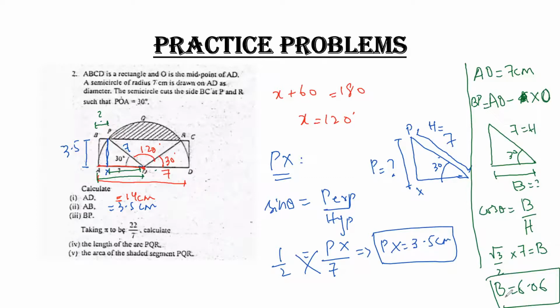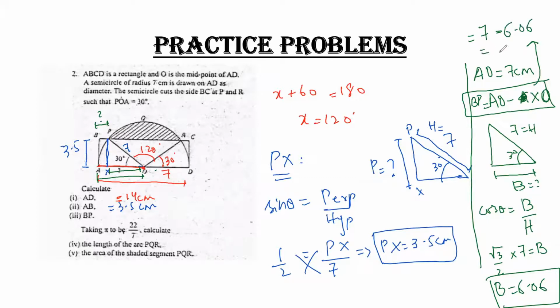Clear? Now that I have the value of base, I just have to substitute my values in this equation. The value of AO is 7 minus XO, which is 6.06.